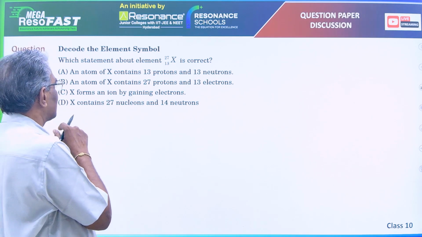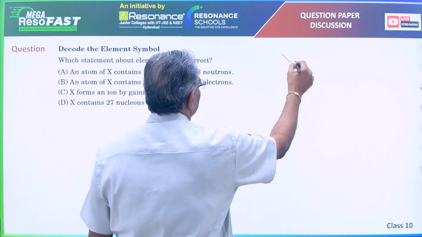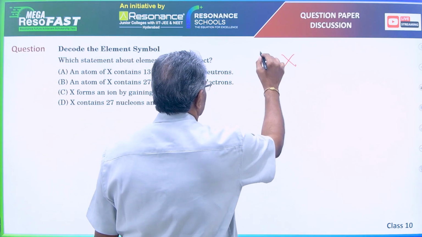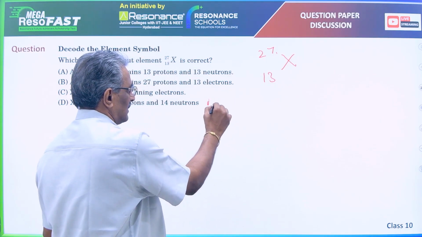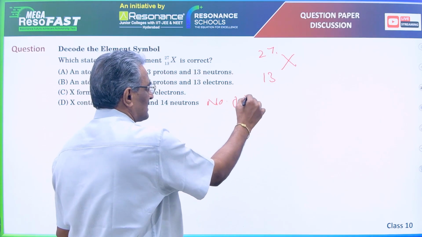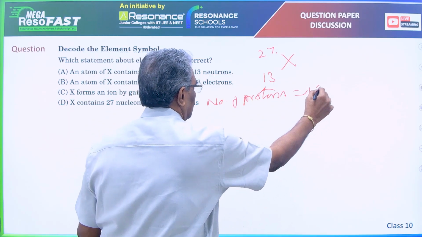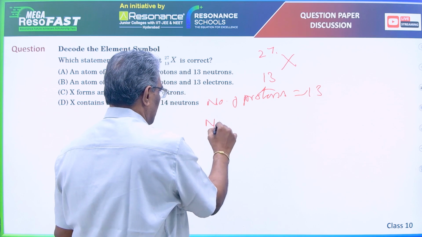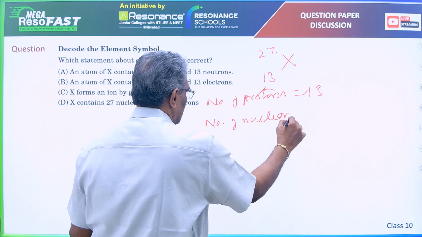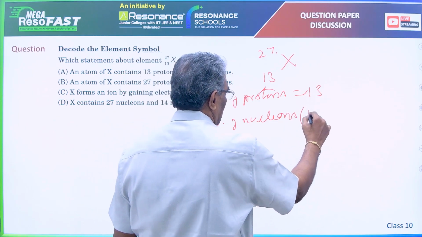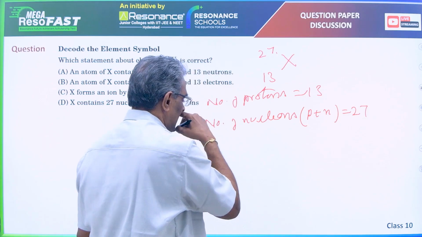Let us analyze this. This symbol of nuclide is 13 27. This is showing that number of protons is equal to 13. Number of nucleons, nucleons means protons plus neutrons together, is equal to 27.